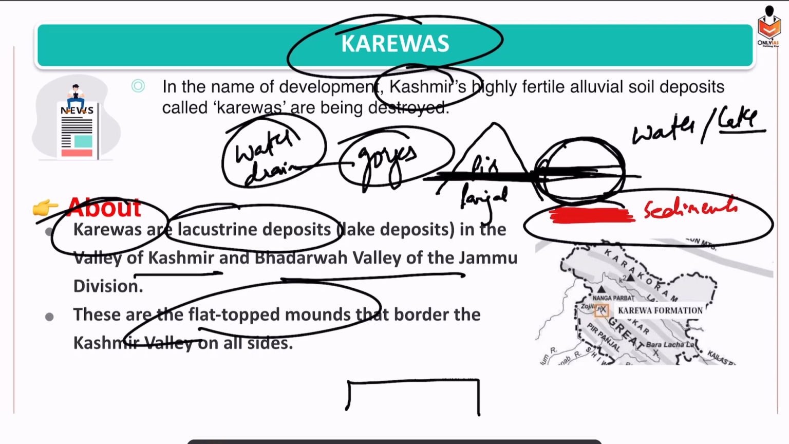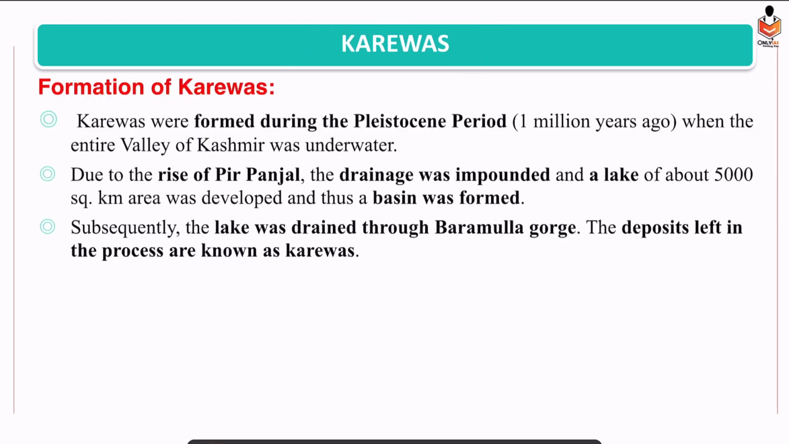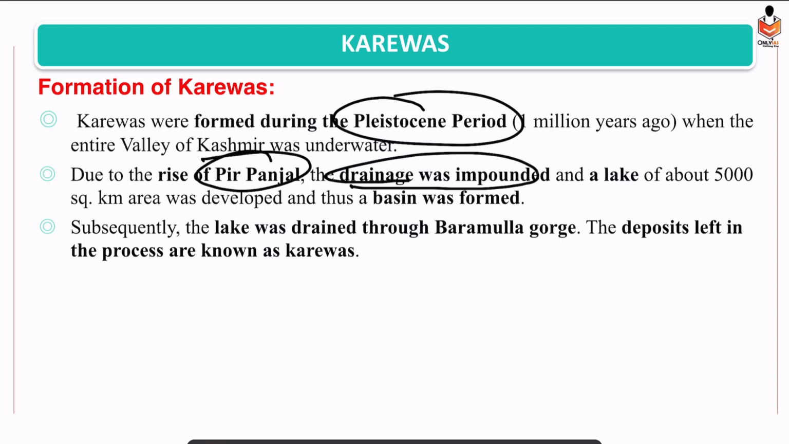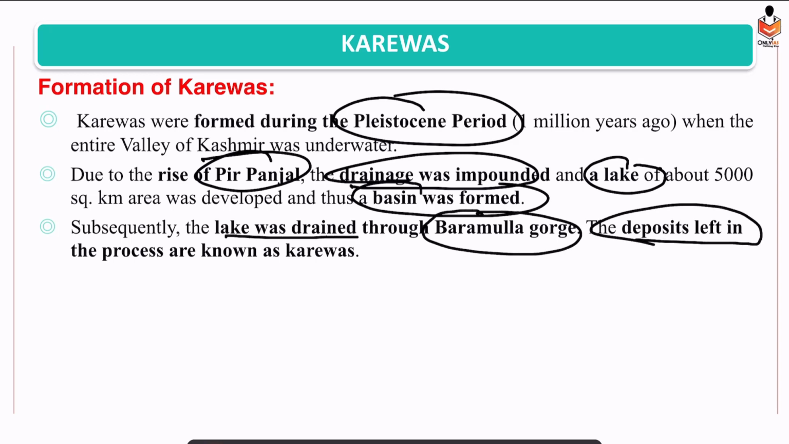Right? Just keep this thing in mind. Here is the region, Karewa formation. They were formed during the Pleistocene period. With the rise of Pir Panjal, the drainage was impounded and a lake was formed. Ultimately, the lake got drained through Baramulla Gorge, and deposits were left. And ultimately, they were known as Karewas.